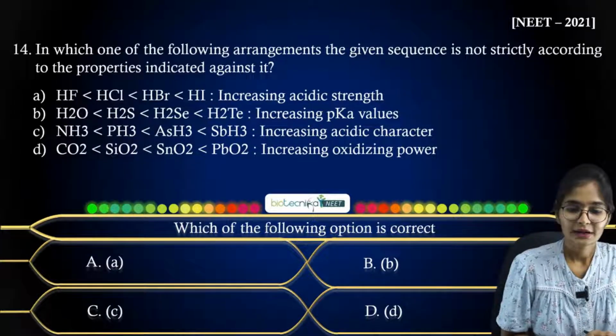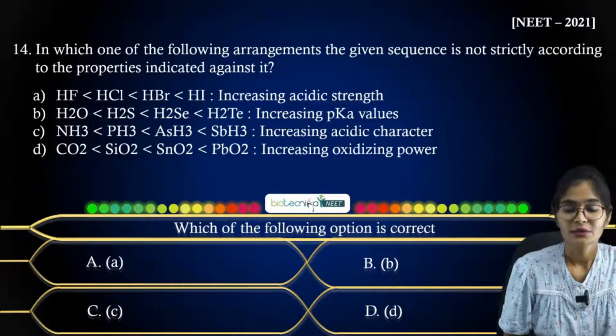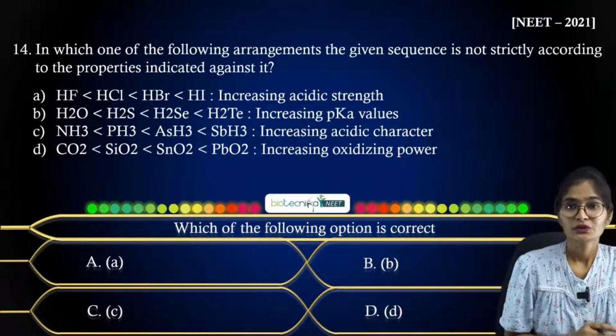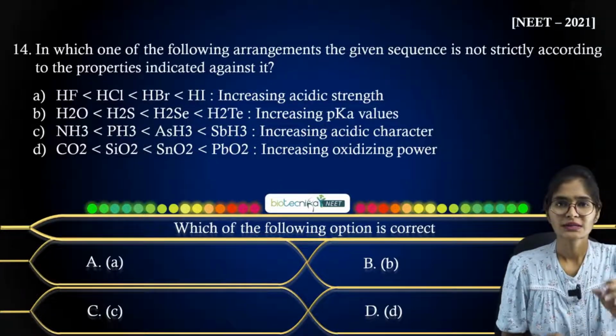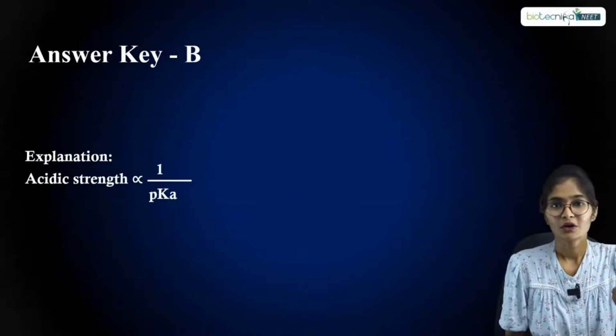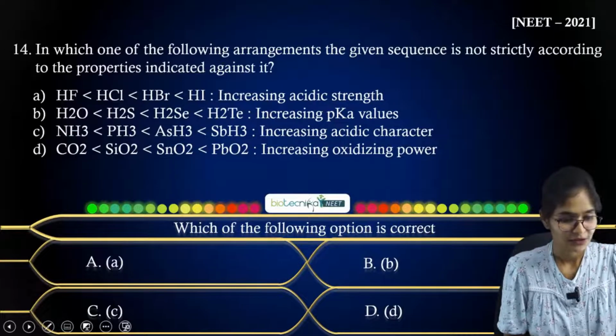The answer might be pKa value, acidic character, oxidizing power, or acidic strength. When we consider acidic strength, you are going to consider it with respect to their atomic size. Let us look at the answer. It has to be option B, which is against whatever they have mentioned.